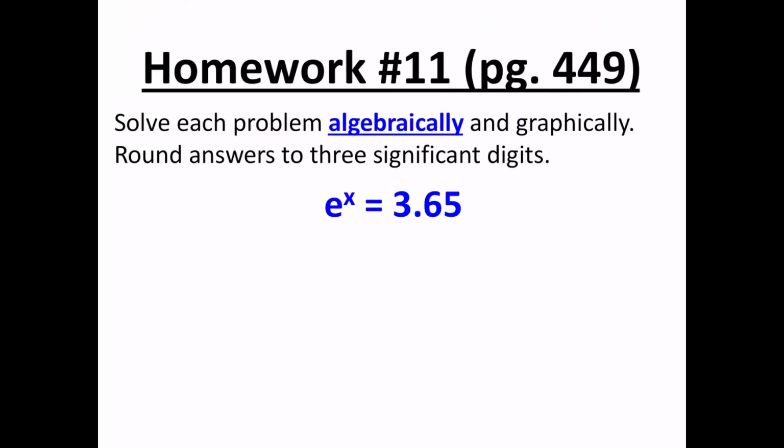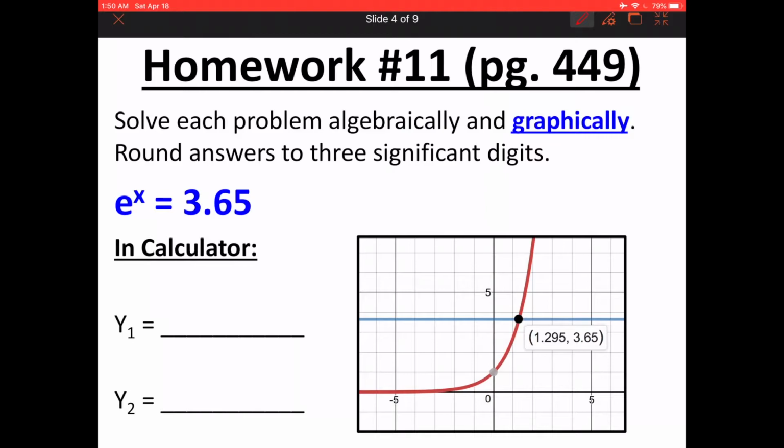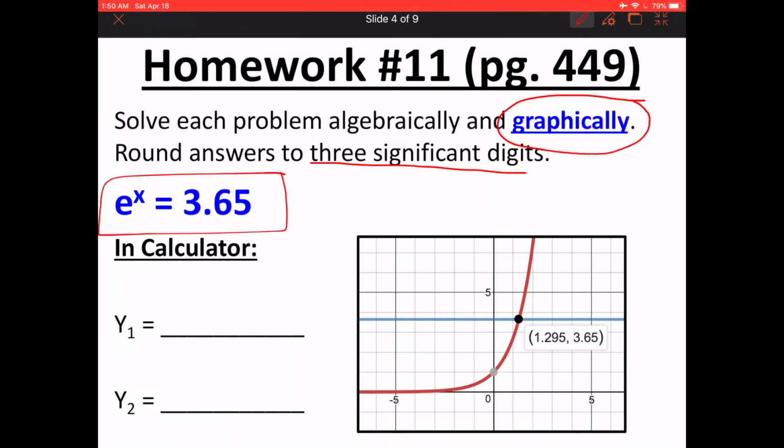All right, so let's get started here. My first example, number 11. Solve each problem algebraically and graphically, round answers to 3 significant digits. We're going to focus on solving this problem through graphing on this slide. On the next slide, I'll show you guys the algebra because it's truly your choice which method you want to use. So in order to solve this equation, e to the power of x equals 3.65,